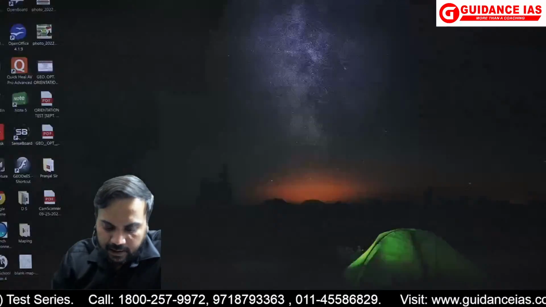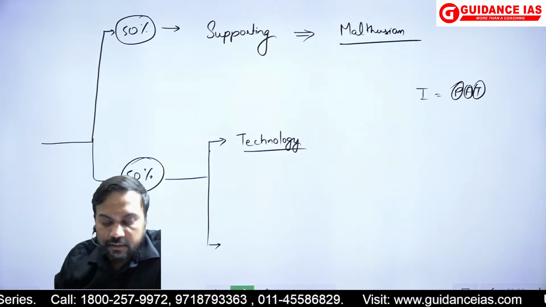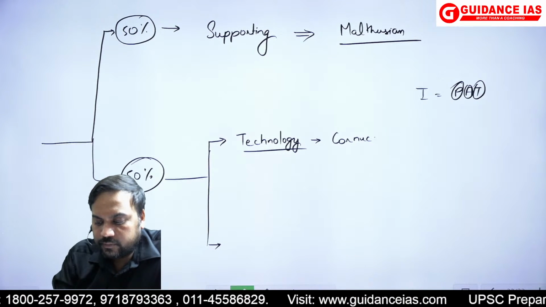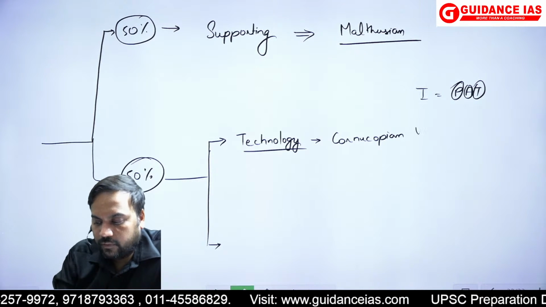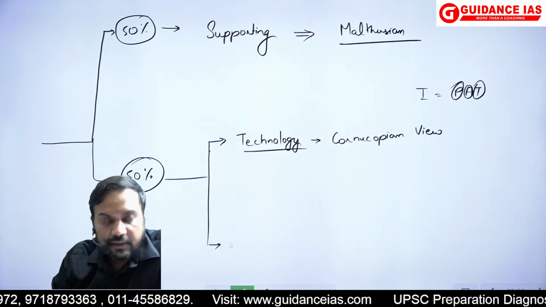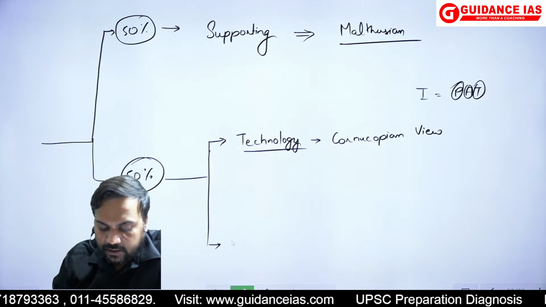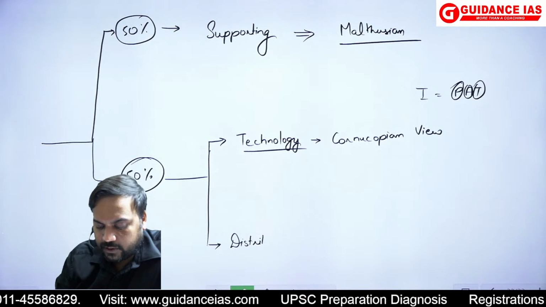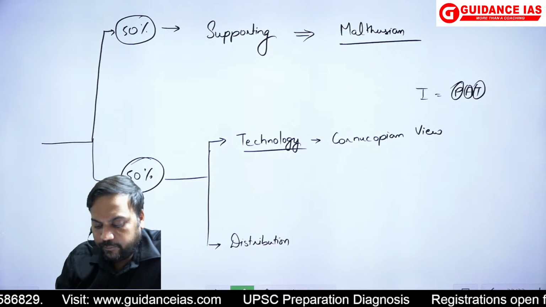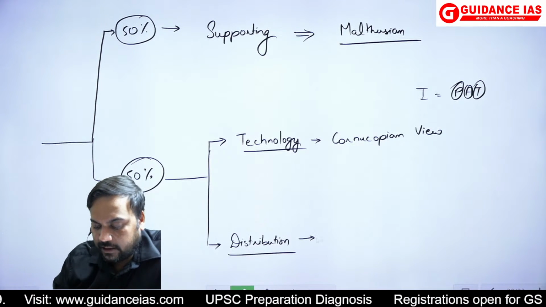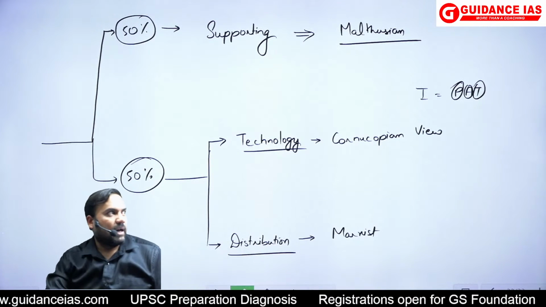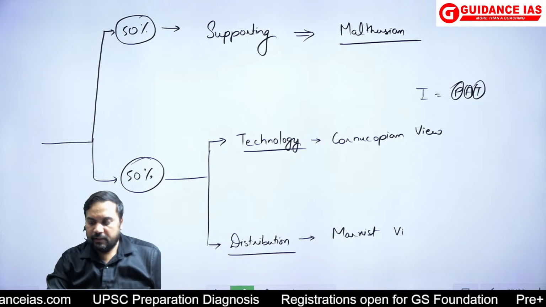Okay? And again, we know this is the cornucopian view, and next you will talk about the distribution of resources. The problem will be the distribution of resources. And remember, we saw in class the Marxist approach; the Marxist view would be taken.